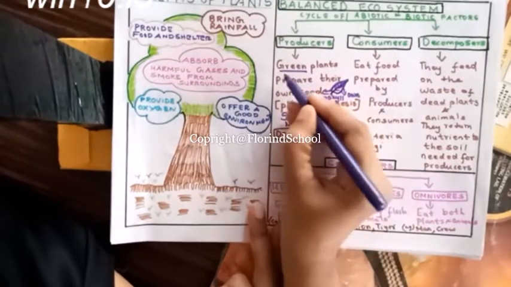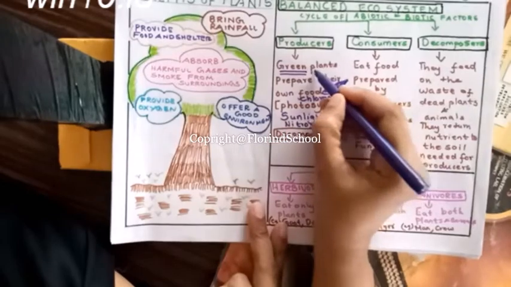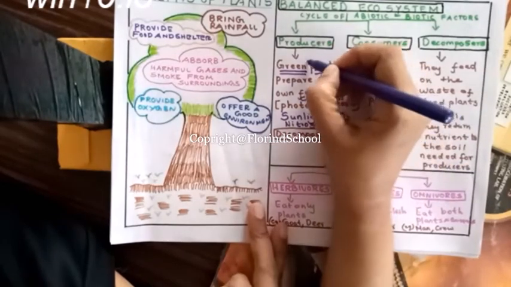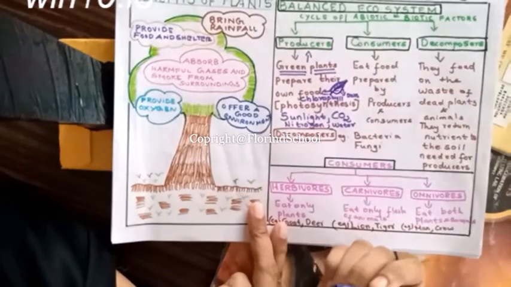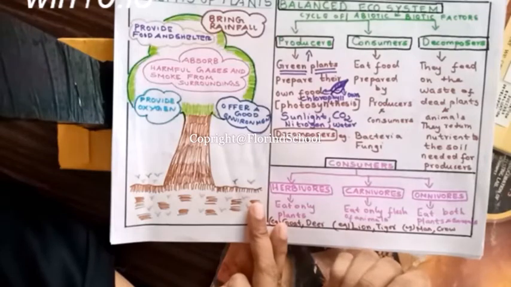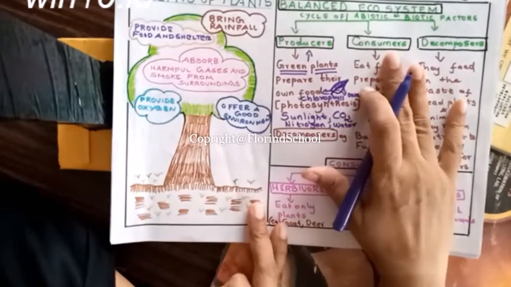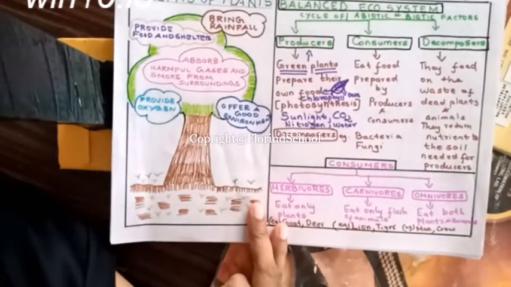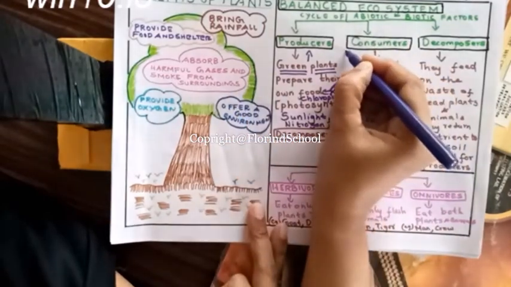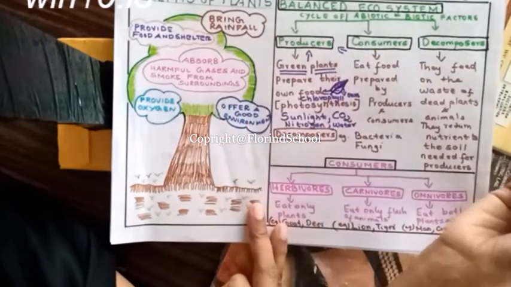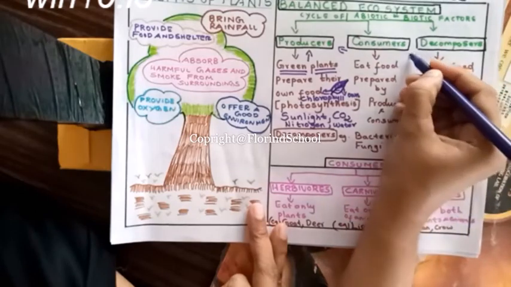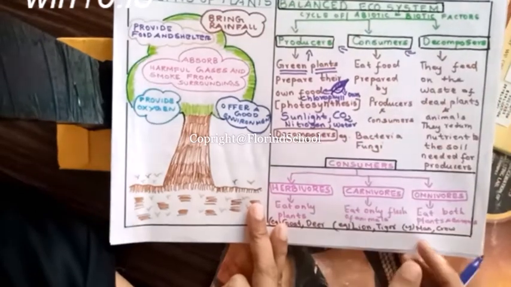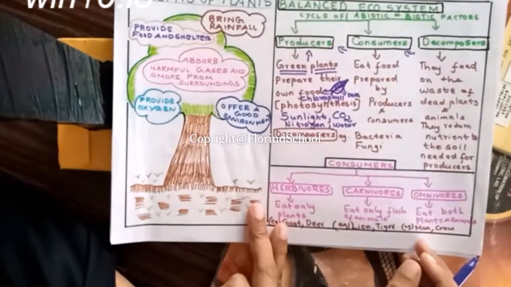Since the green plants produce their own food, they are called producers. Consumers and decomposers cannot produce their food on their own. Consumers depend on producers. Decomposers also depend on consumers and producers.